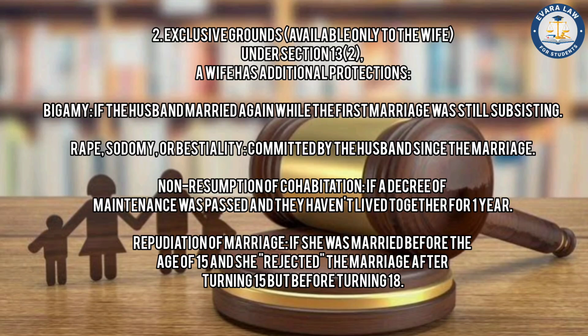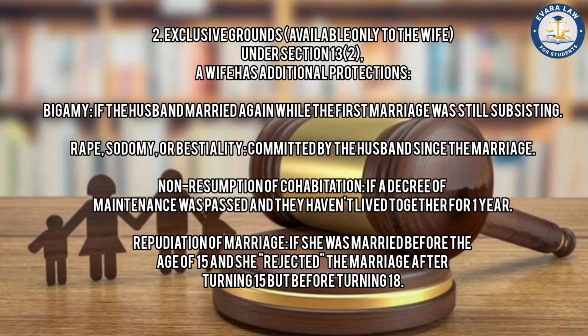Non-resumption of cohabitation: if maintenance was paused and they haven't lived together, if a person does not take care of the family or disagrees to cohabitation for more than 1 year, it comes under non-resumption of cohabitation. Repudiation of marriage: if she was married before the age of 15 and she rejected the marriage before turning 18. After 18 you cannot reject this marriage.